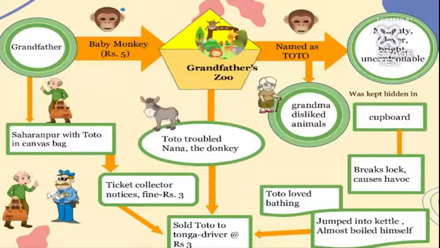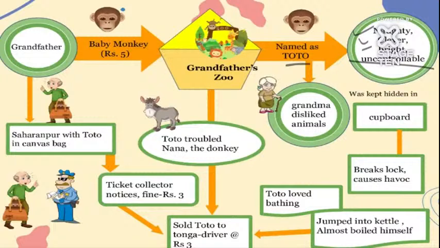Basically, this story is very cute, and it talks about a very cute baby monkey, Toto. There is the author's grandfather, who bought a baby monkey from a tonga driver for 5 rupees. He kept it at his zoo where other animals were also kept. He named him Toto. Now this Toto monkey was very naughty, clever, bright, and uncontrollable.